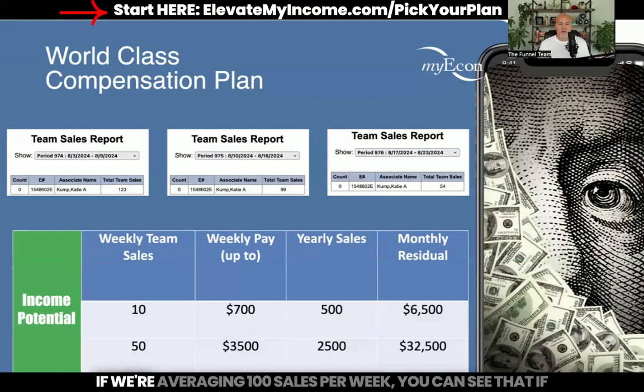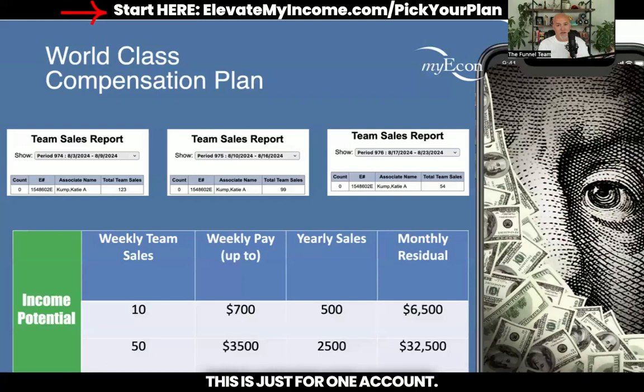And you can see below, right where it says income potential, just do the math. If we're averaging 100 sales per week, you can see that if we did 50 sales per week, the income at the end of the year, after a full year of 50 sales per week, would be about $32,000 a month. This is just for one account. I have two accounts. So that means there's not only 100 team sales for one account, there's also 100 team sales for another account. So that's two accounts doing about 100 team sales per week. So you do the math, my friend. That right there is the true power of the myEcon compensation plan.